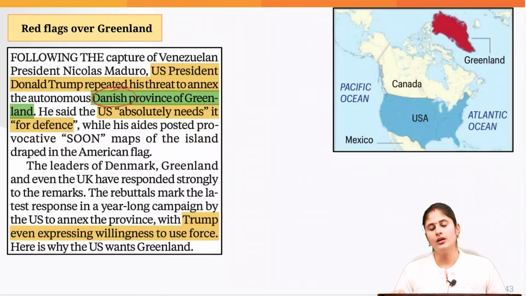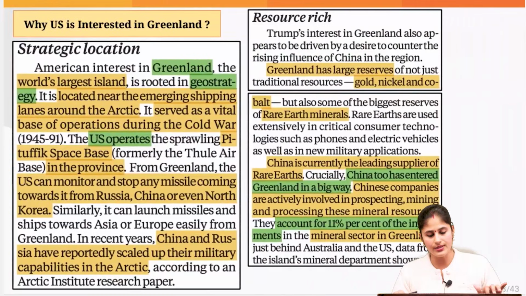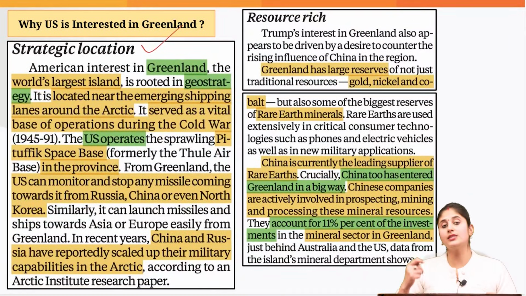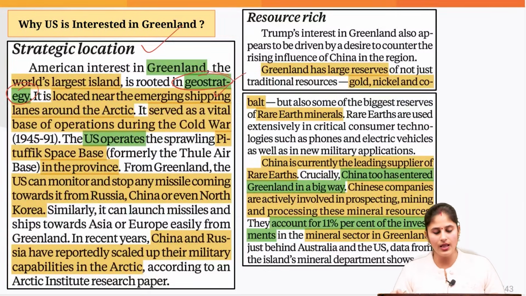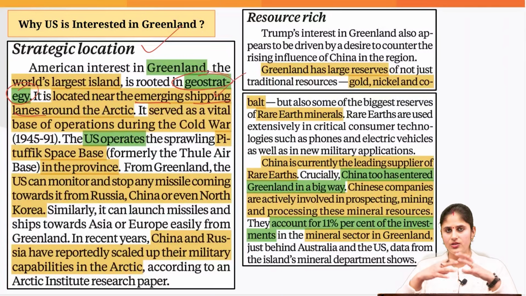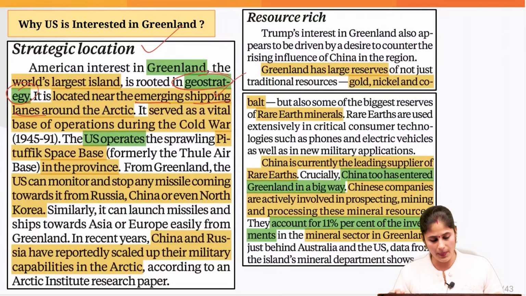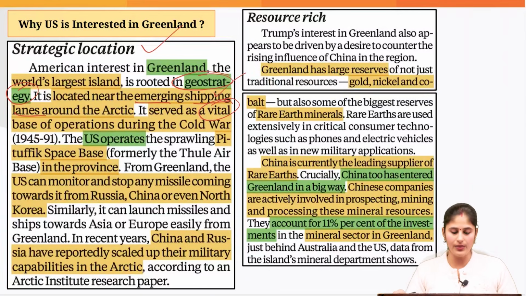Now, going further, the US administration has also stated that they would be capturing Greenland, which basically is a part of Denmark. So let's just understand why Trump is so interested in occupying Greenland. What are the reasons? First and foremost is its strategic location. Greenland is the world's largest island and it is very important from a geostrategic perspective. Why? Because it is situated close to the Arctic region and the emerging shipping lanes around this Arctic region, wherein China and Russia are increasing their presence. And it served as a vital base of operation during the Cold War period as well.